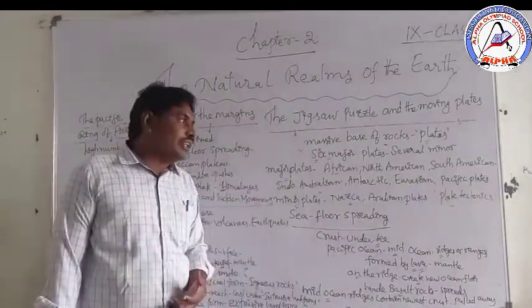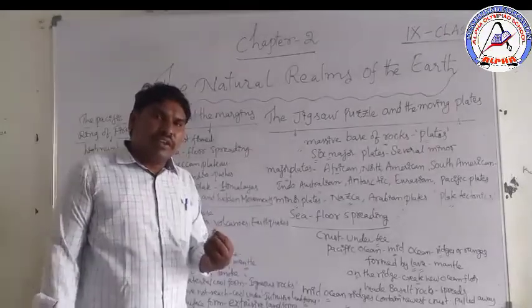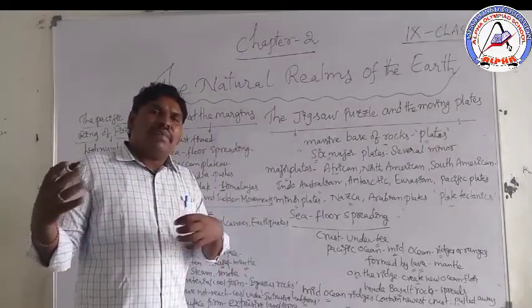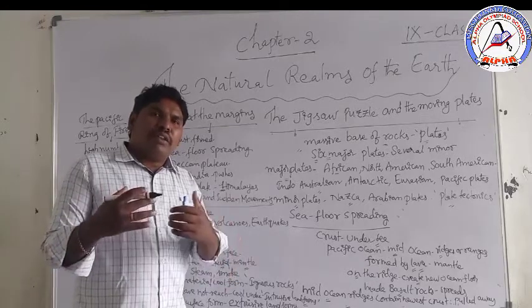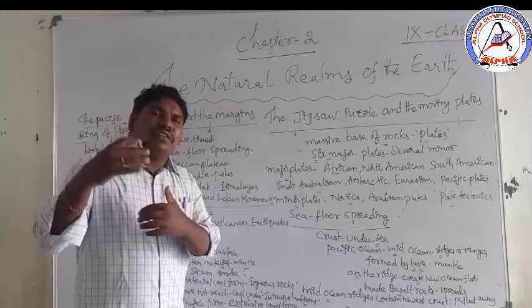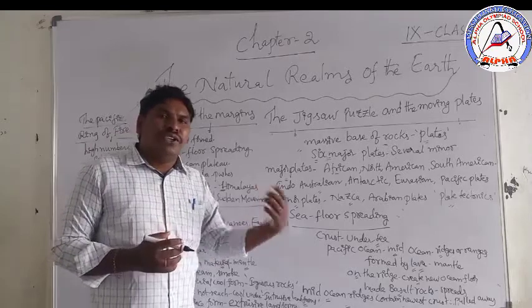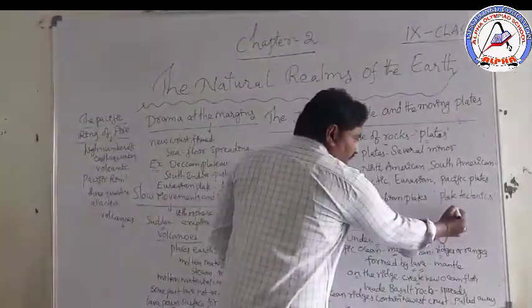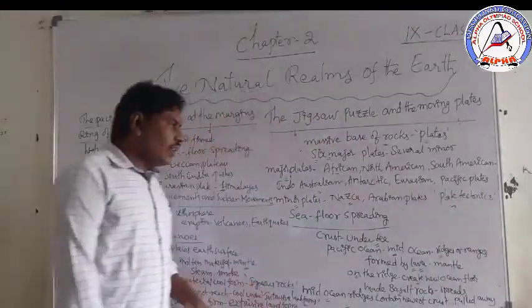Very important: what is called plate tectonics? One plate touches another plate or neighbor plate, a lot of pressure comes out, the plate can push and form chains of mountains. So we call it plate tectonics.